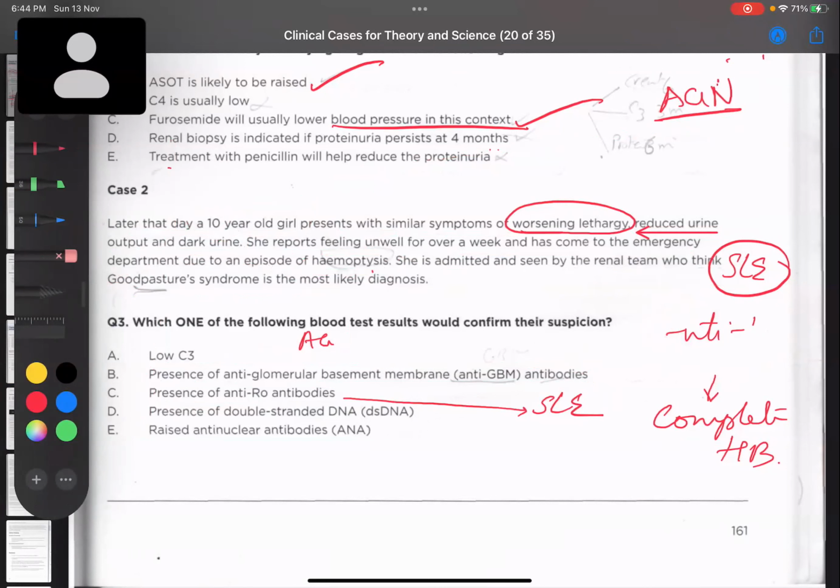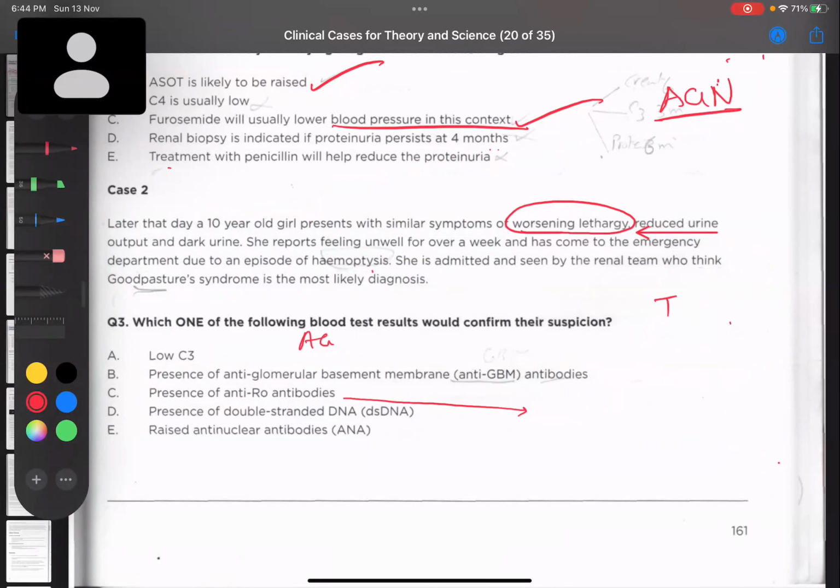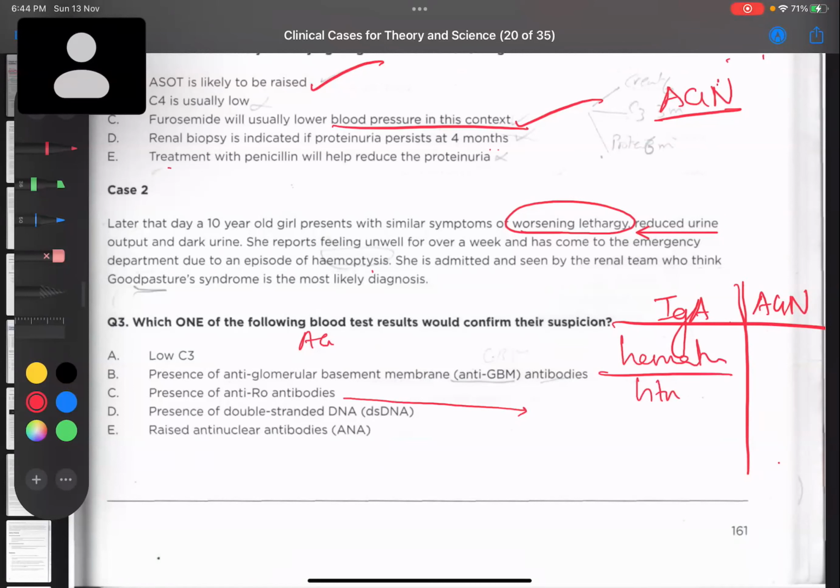Another important thing that we have to keep in mind whenever we are studying AGN is how to differentiate between AGN and IgA nephropathy. How can we do that clinically? IgA nephropathy can also present with hematuria, hypertension very less likely, but mainly hematuria. And there will be a very short history of infection.